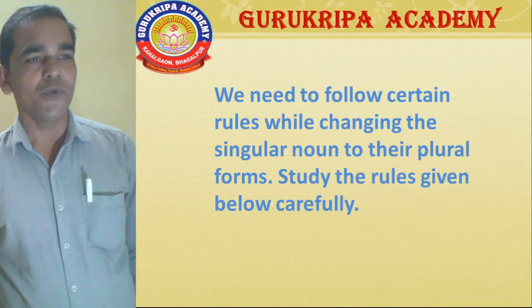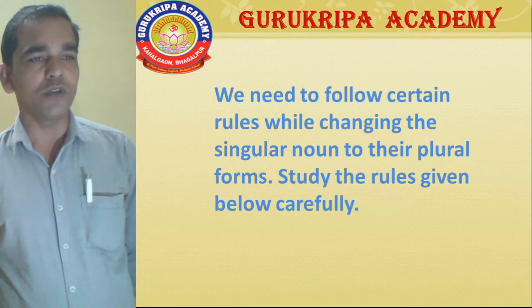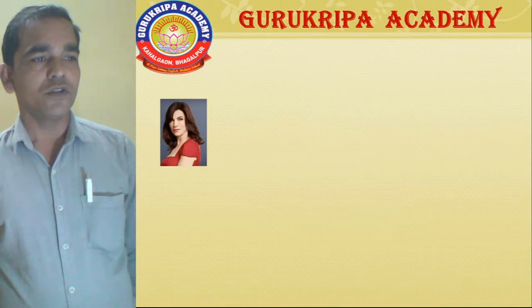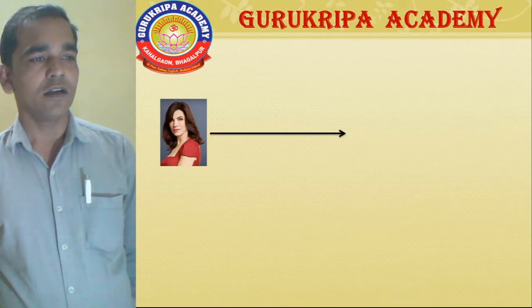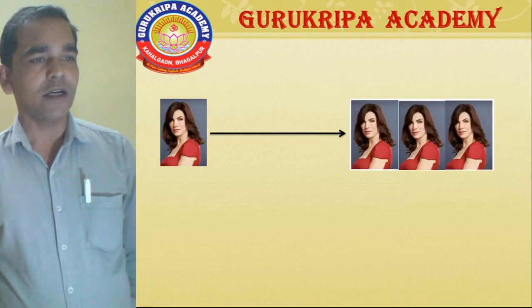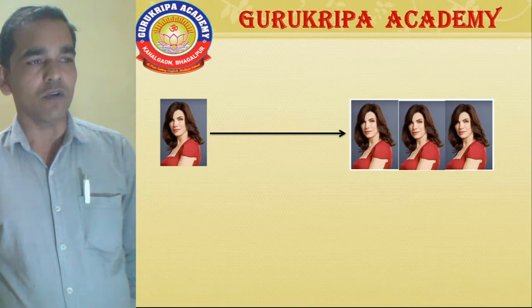Students, we need to follow certain rules while changing singular nouns to their plural forms. Study the rules given below carefully. So, look at the picture. We see a girl. Only one girl, so we can say that girl is a singular noun. But so many girls appear here, so we can say that girls is a plural noun.